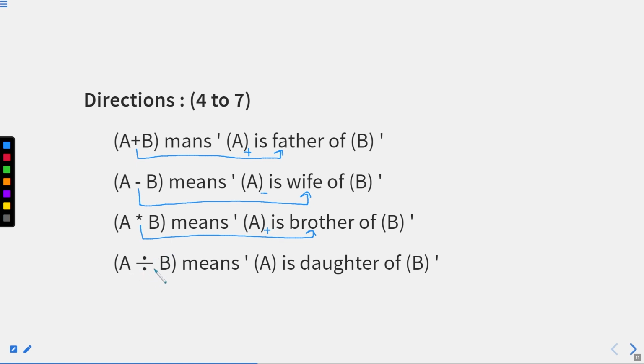Now, A divided by B means, divide means daughter. So A is daughter of B. In case of division, the first letter will be negative, depicting a female. Now, I think you are clear with the symbols. I'll write it down for you here as well. Plus implies father, negative implies wife, and star implies brother.